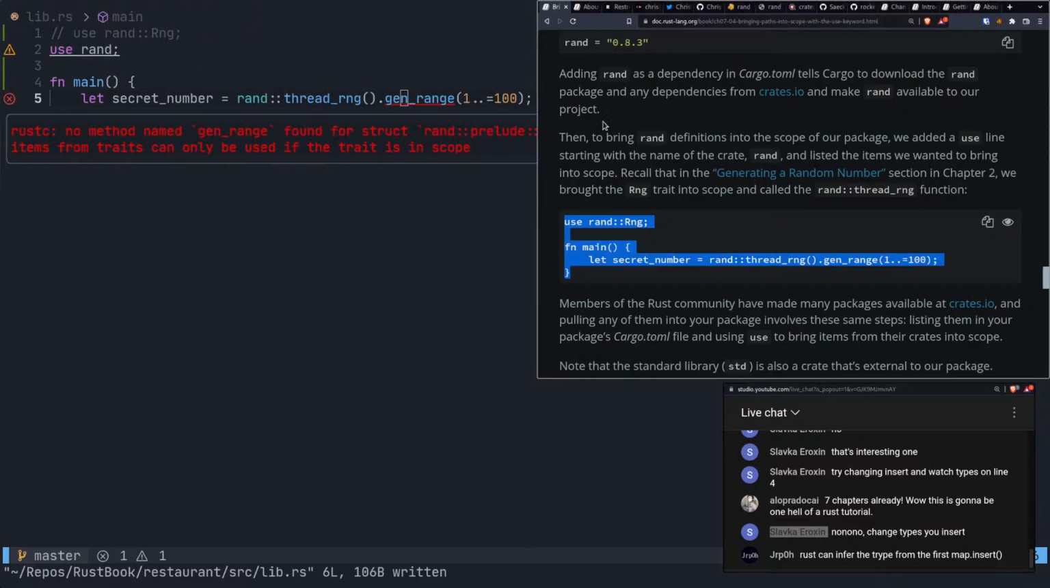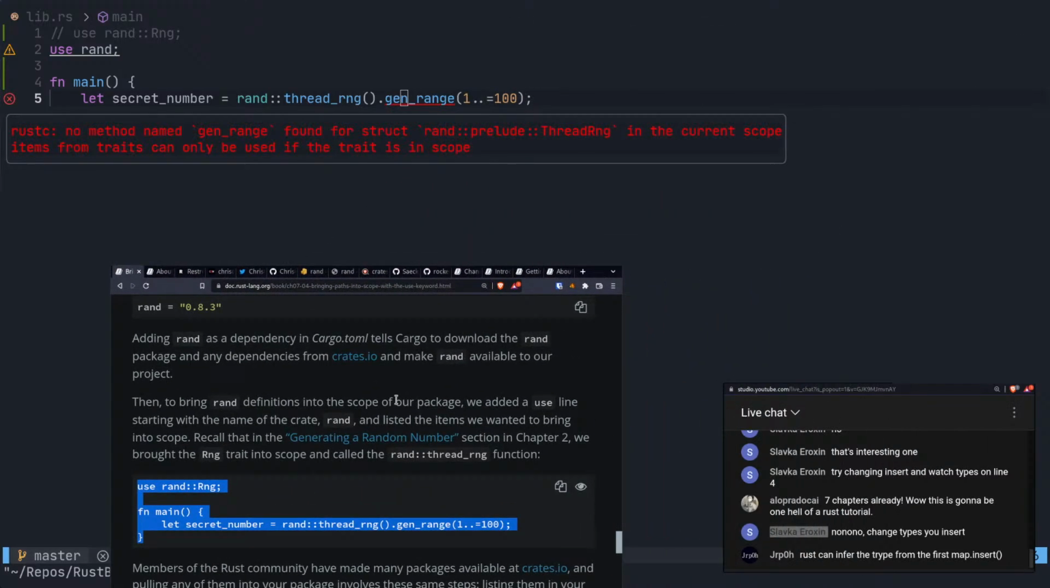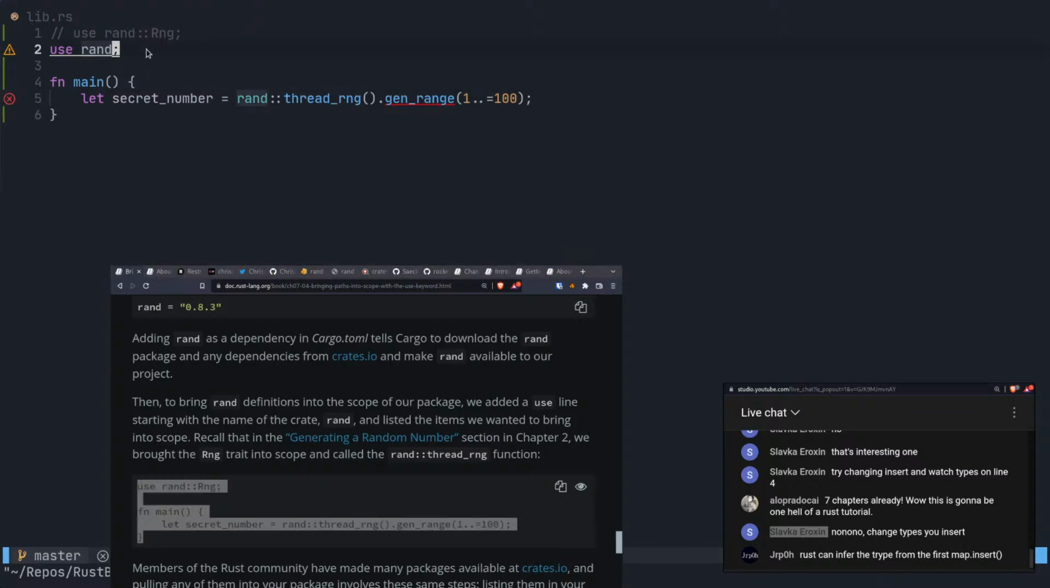Okay, so here we go. No method named gen_range found for struct rand::prelude::ThreadRng in the current scope. Items from traits can only be used if the trait is in scope. So we have to bring the Rng trait into scope to use gen_range. And this is redundant, so we could probably remove that.